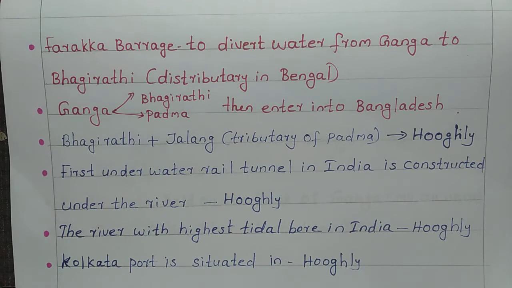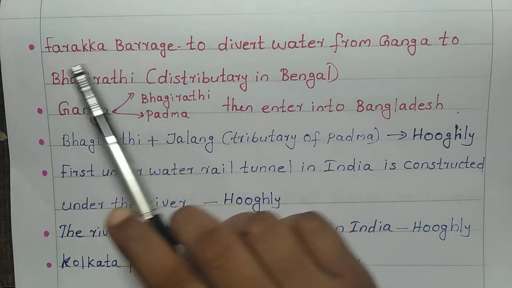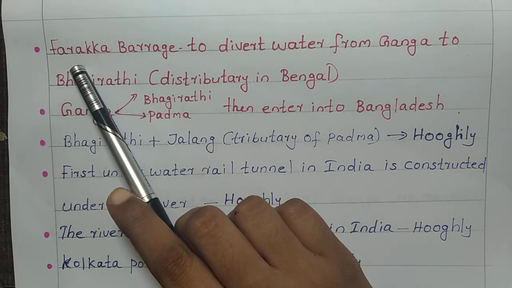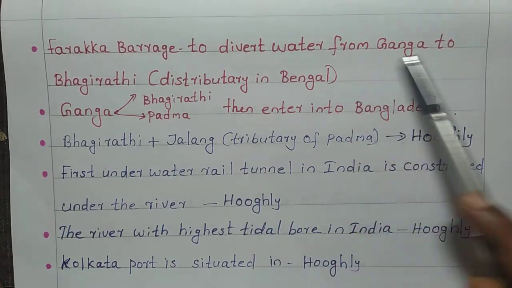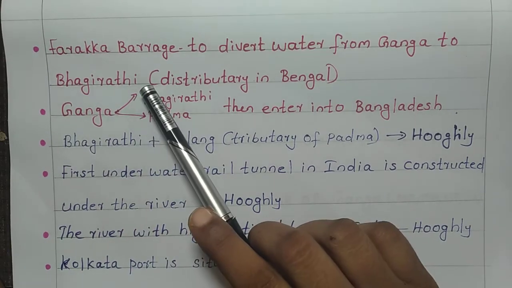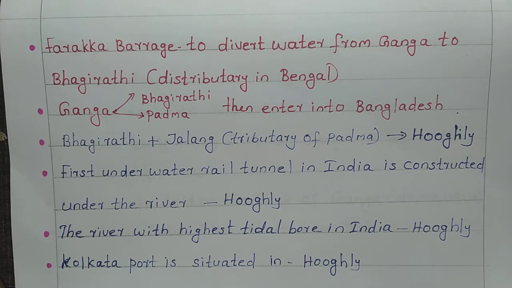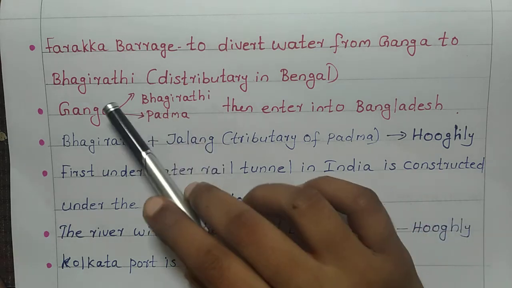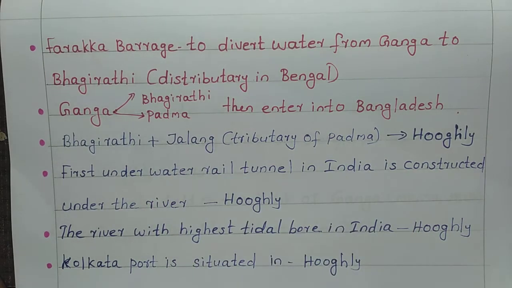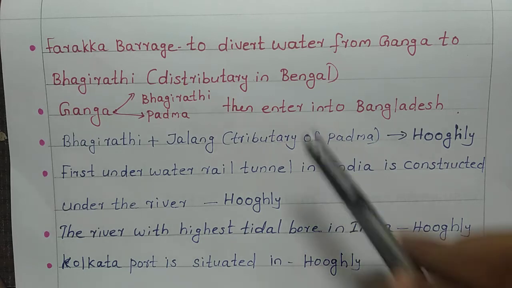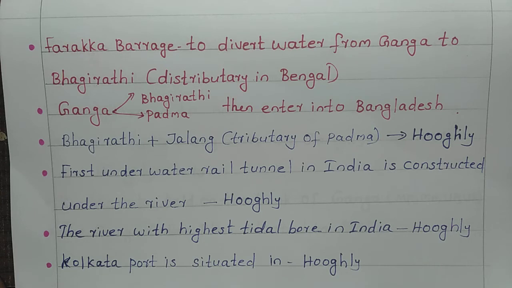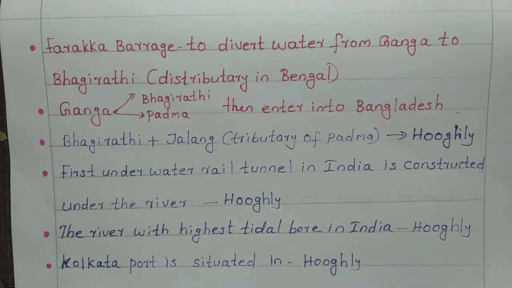Now let's discuss some more points. Farakka barrage to divert water from Ganga to Bhagirathi. Here Bhagirathi is a distributary in Bengal. That distributary is also named Bhagirathi, but before it became Ganga, at that time also it is named Bhagirathi, and after forming Ganga, again when it comes to Bengal, that distributary is named Bhagirathi.